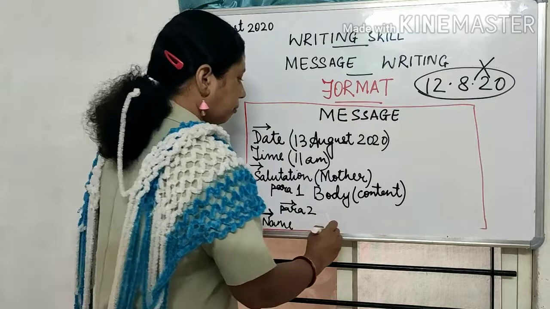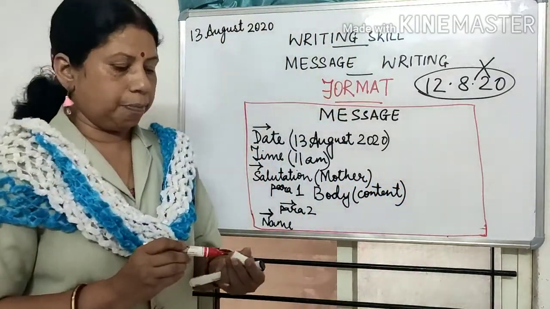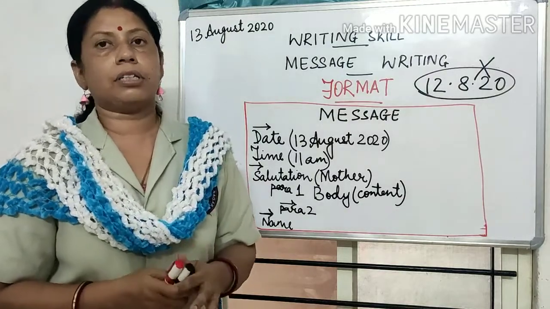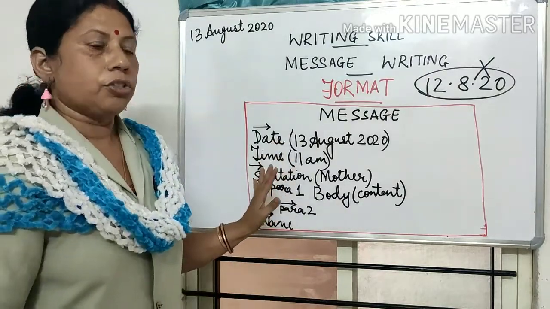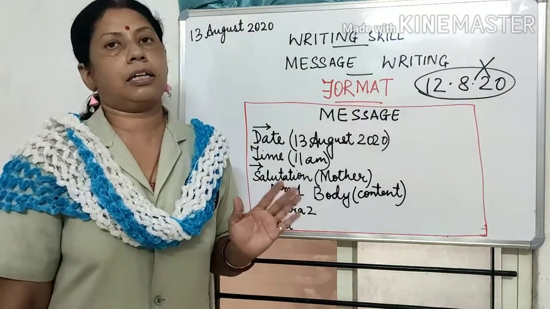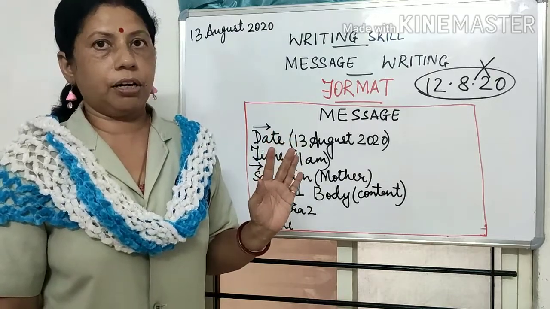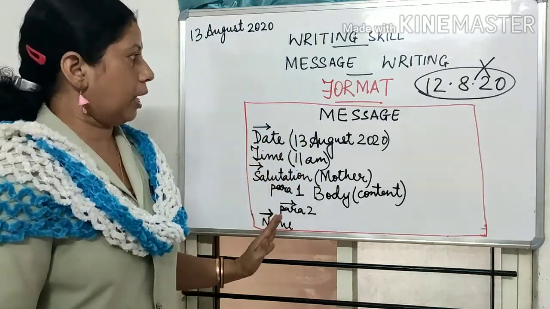Okay, this is the name of that person who has written the message, right? So again that person will not write his or her surname. Simply he or she will write the name. Right children? So this is the format.